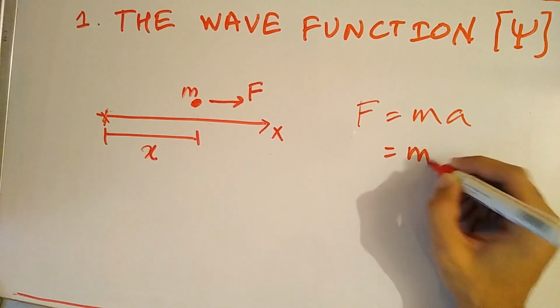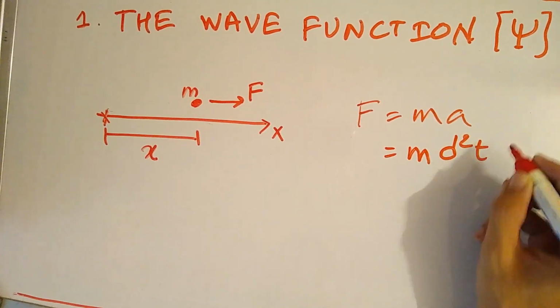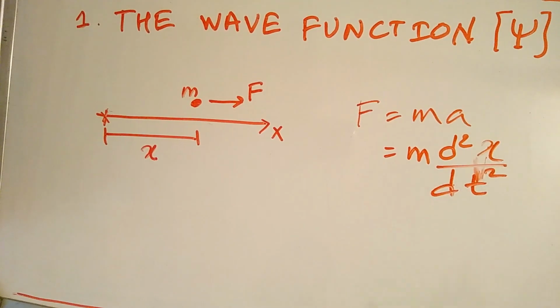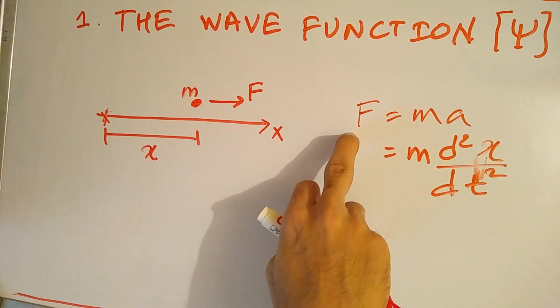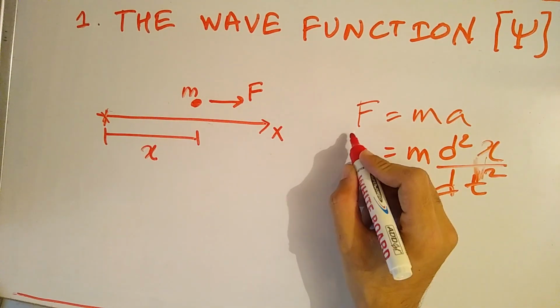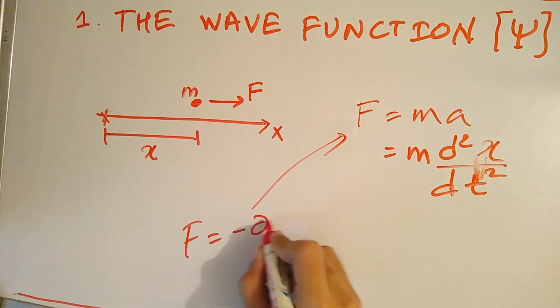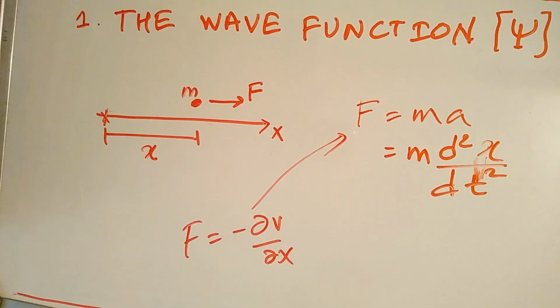We can also write acceleration by its definition, as the second derivative of the displacement, and F can be derived from the potential energy function. By definition, F is equal to minus ∂V/∂x. This is the relation between force and the potential energy function.